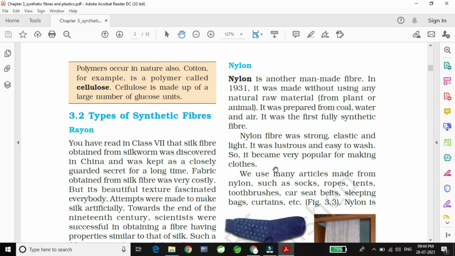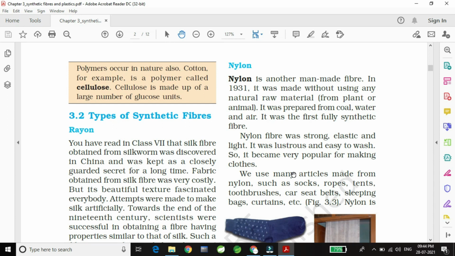We use many articles made from nylon, such as socks, and ropes, like the plastic rope which you see on the terrace, which we use to dry our dresses. We put it up there and dry our dresses. So that rope is made of nylon. It is not a plastic, it is a nylon.